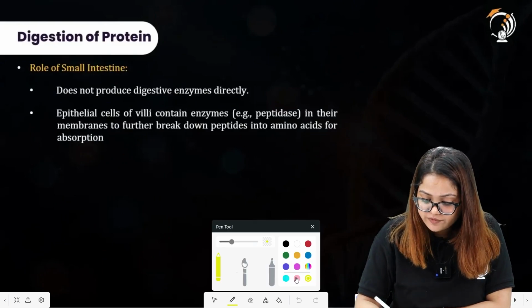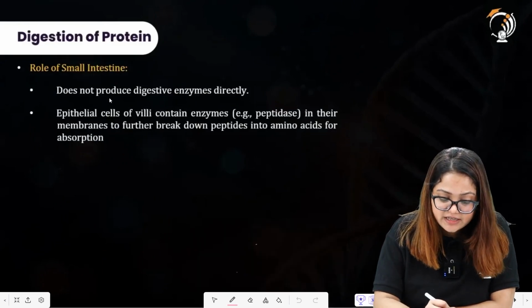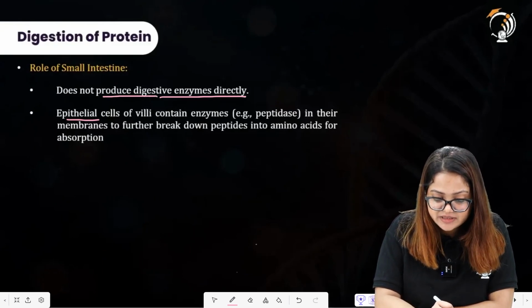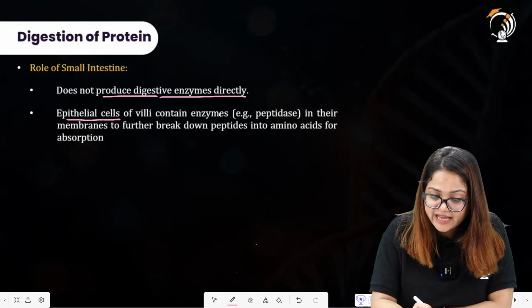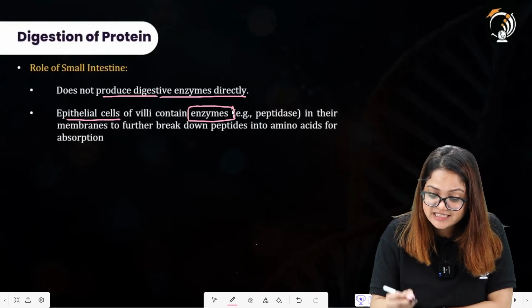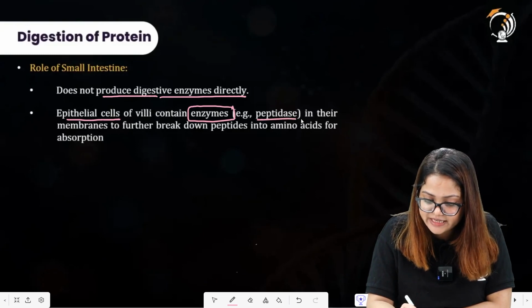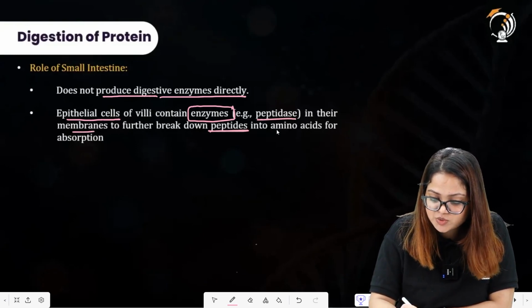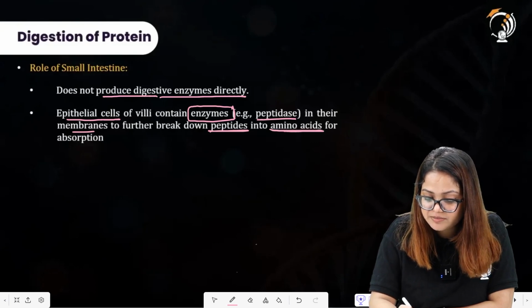Talking about the role of the small intestine, it does not produce digestive enzymes directly, but the epithelial cells of the villi contain enzymes. These enzymes, for example peptidase, in their membranes further break down the peptides into amino acids for complete absorption.